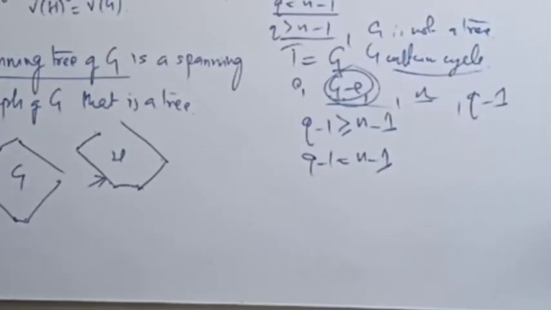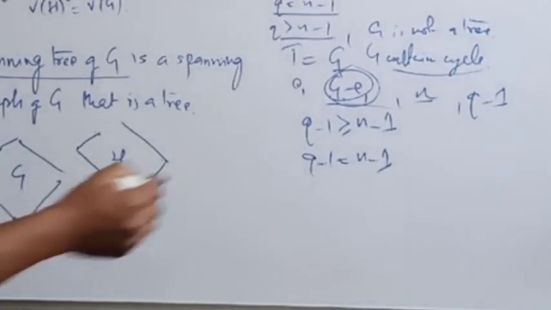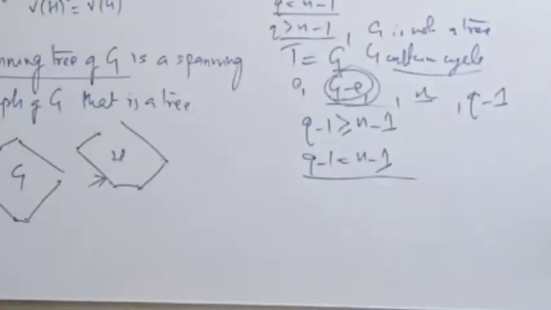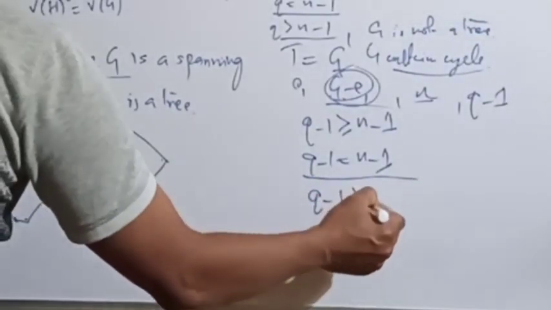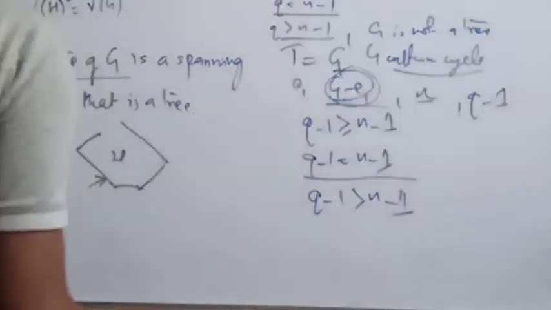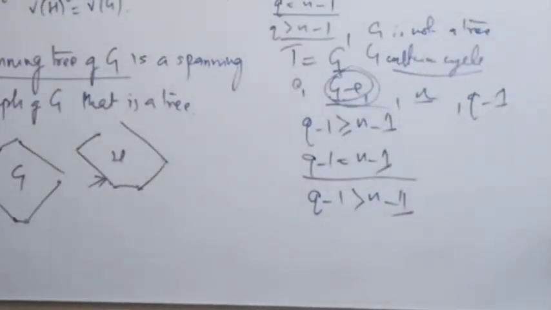Is that clear? Because we haven't deleted the vertices, we have only deleted edges, so the vertices remain the same. But if Q minus 1 is greater than n minus 1, then again we'll take another edge E2,